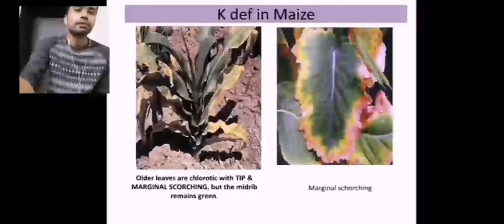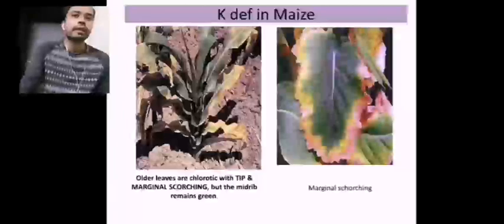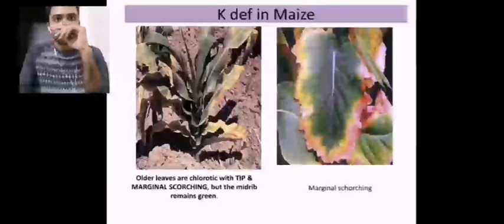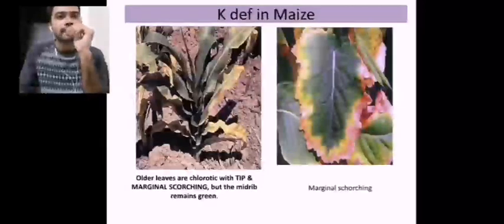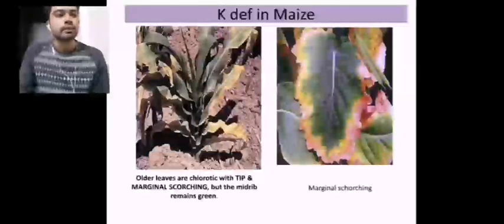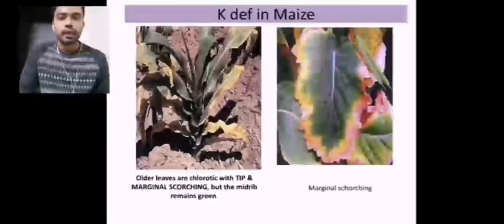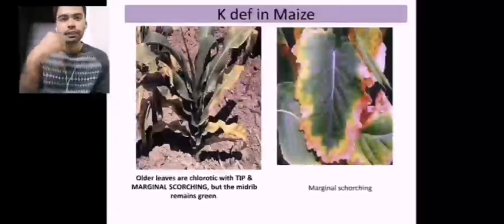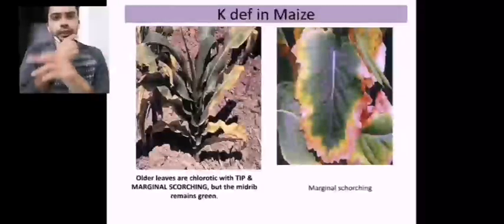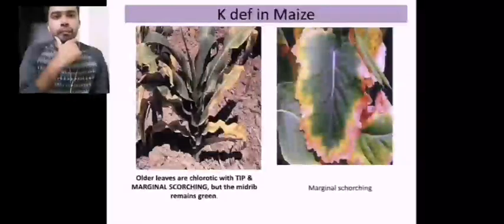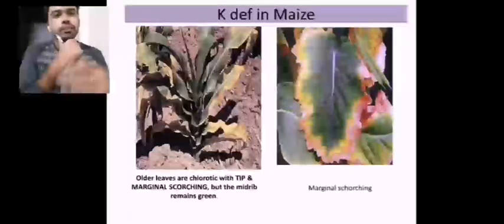There is one more technically precise element to identify potassium deficiency, that is scorching, which you cannot find in nitrogen and phosphorus deficiency. Marginal scorching and tip scorching, along with a scorched appearance of the whole plant, is the main deficiency symptom of potassium.